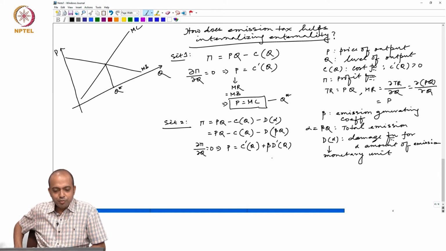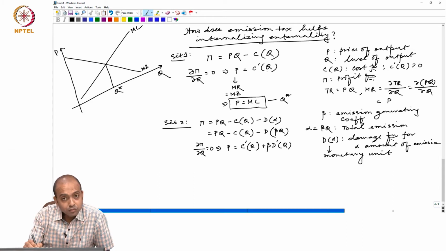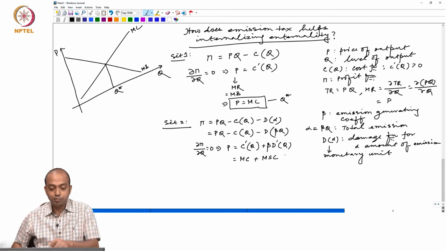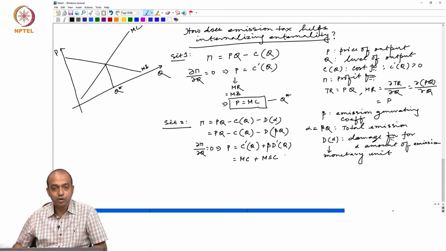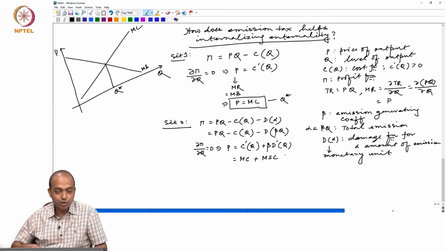Okay. So, profit maximization requires that price should not only be equal to marginal cost, which is purely the private cost of production, but marginal cost plus marginal social cost. Beta D' is called marginal social cost. For every unit of pollution, what is the cost you are imposing on the society?